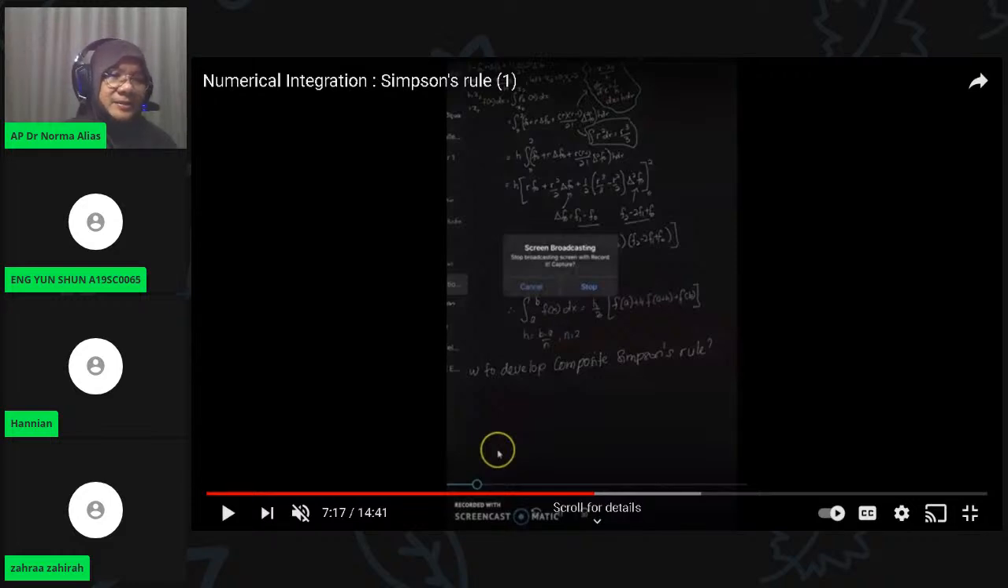Hanyan and Zara, can you answer my question? Who can answer? Why do we need composite Simpson's rule? Can somebody answer my question? Why do we need composite? Because? To minimize the error. Yes, very good. To minimize the error. All right, thank you, Anyan.